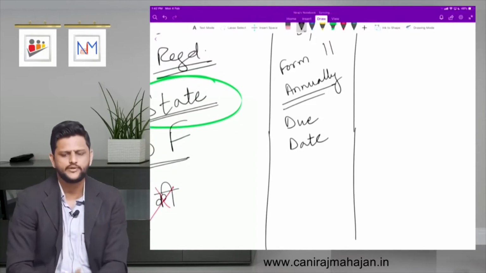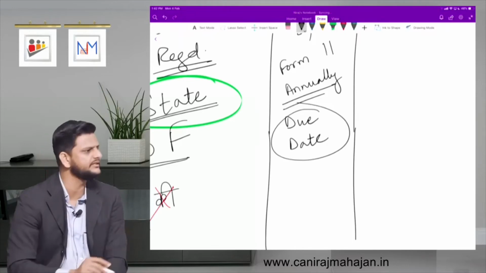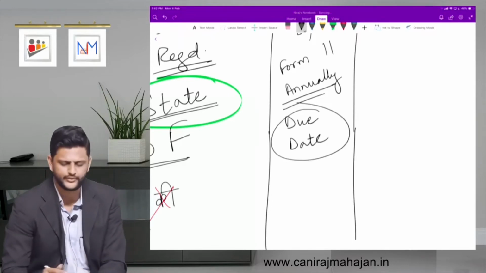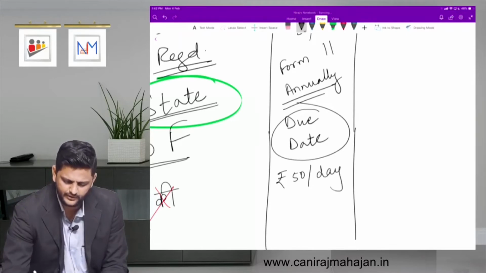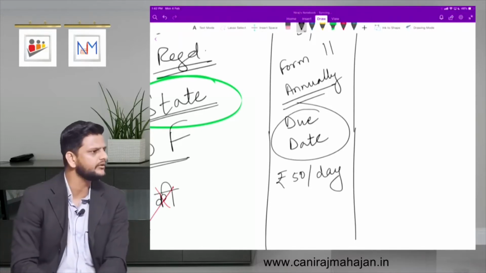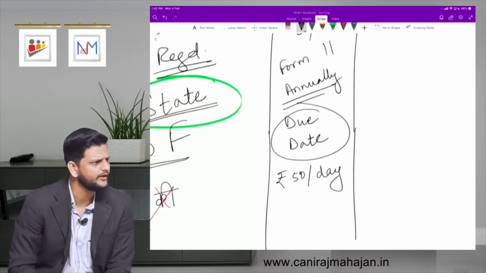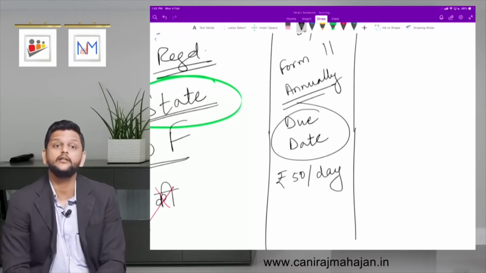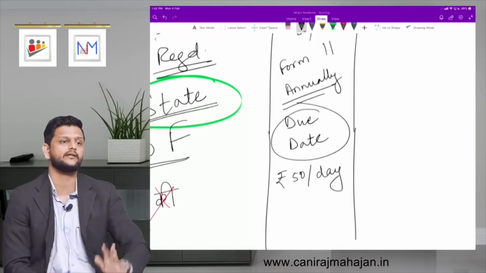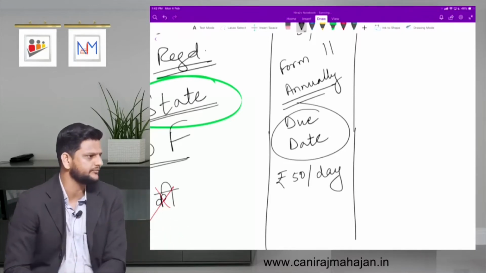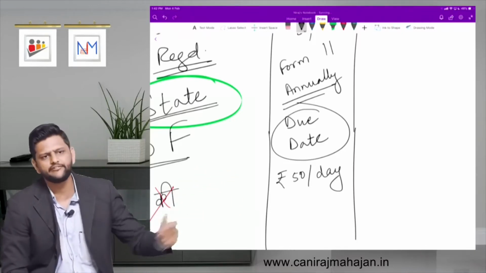Now the problem is, if you miss this due date, the penalty is rupees 50 per day. Fine till now? Just rupees 50 per day. In most of the acts, there is always an upper limit to penalty. This is a continuing default, yes or no?